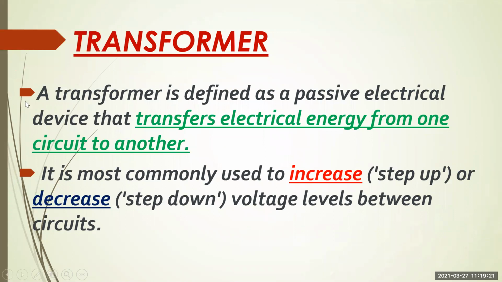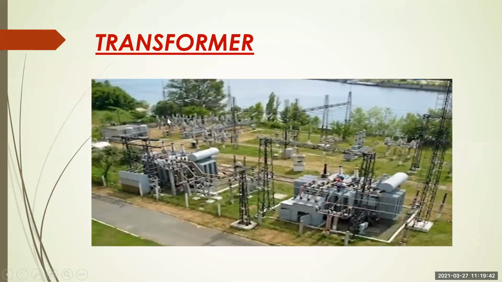See, what is a transformer? A transformer is defined as a passive electrical device that transfers electrical energy from one circuit to another. It is most commonly used to increase or decrease the voltage level between the circuits. So this is a transformer.